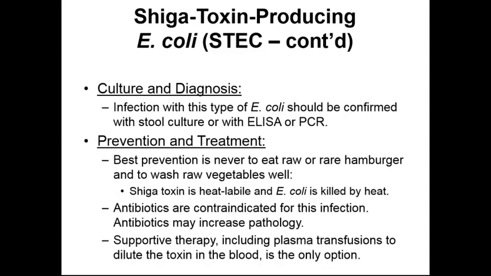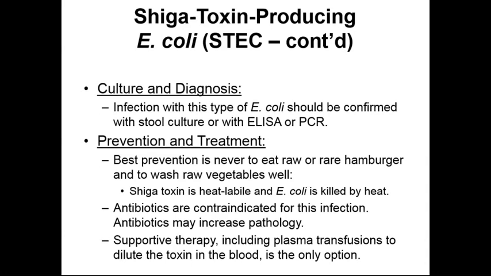To culture and diagnose Shiga-Toxin-Producing E. coli, we typically are going to take a stool culture and then pair it with an ELISA or PCR. The best prevention is to never eat raw or rare hamburger if we want to avoid contracting this pathogen, and to wash all vegetables well. And when I say wash all vegetables well, I do not mean rinse them off with water. I mean use soap while cleaning the vegetables.